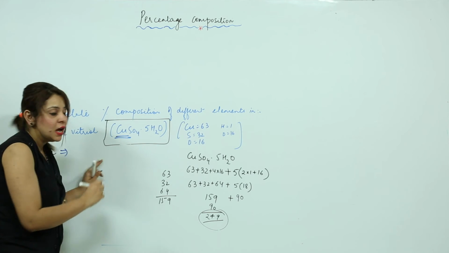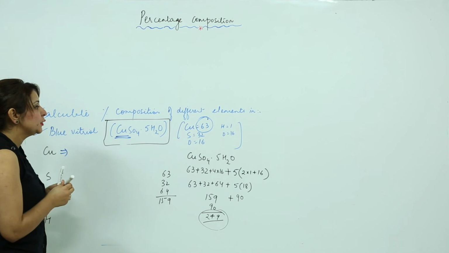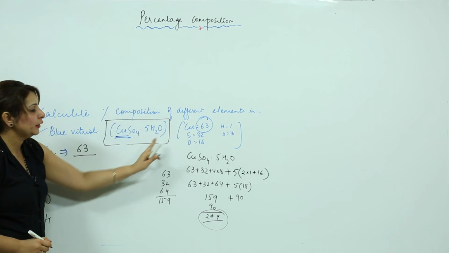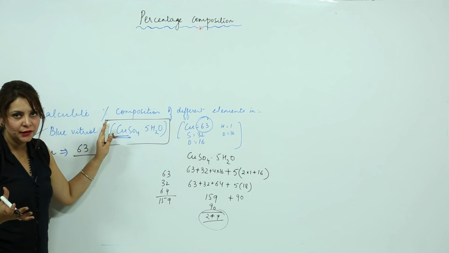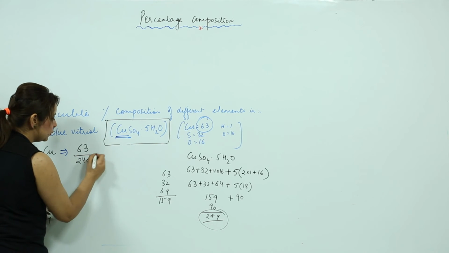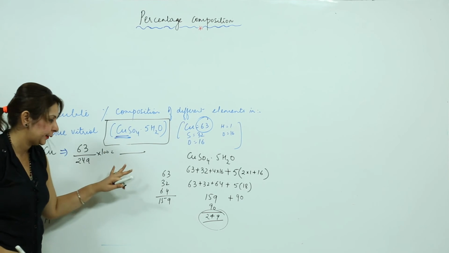Only 1 copper, and the mass of 1 copper is 63, right? So to find its percentage, I write its mass, 63, divided by the total mass, 249, into 100. This will give me the percentage of copper.